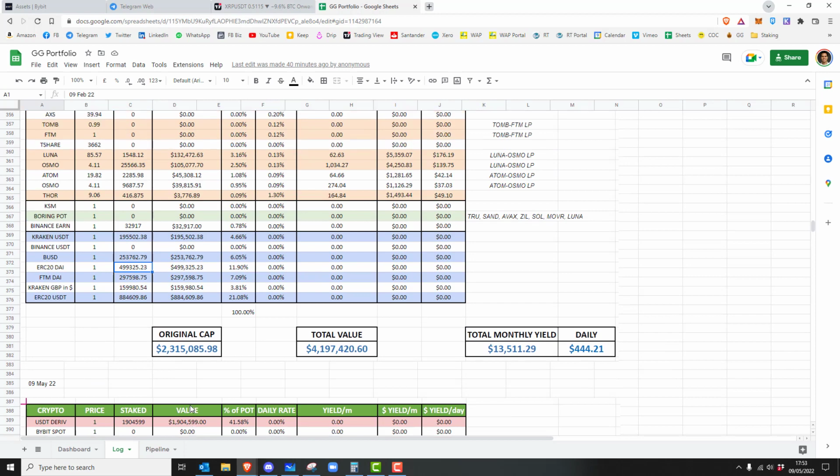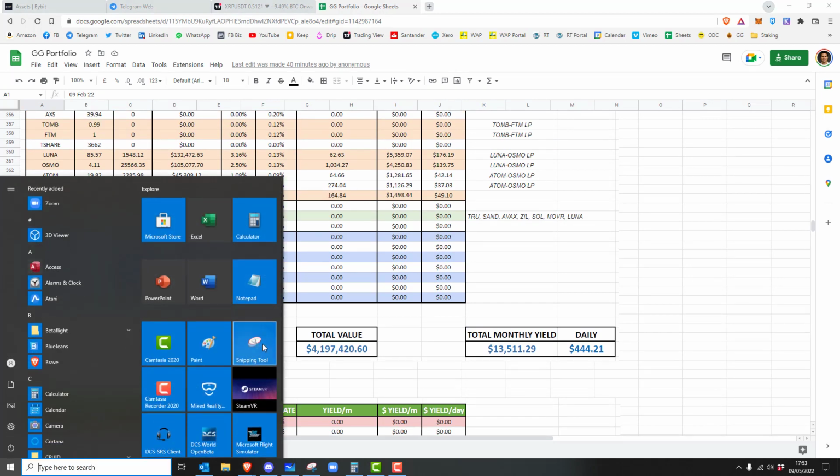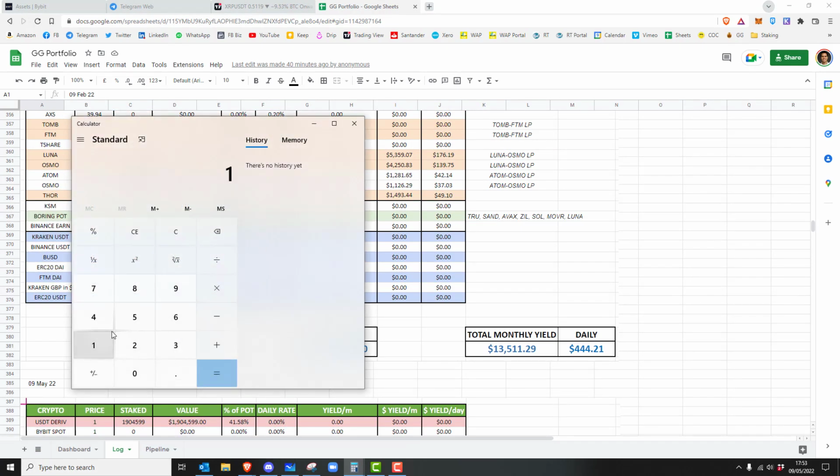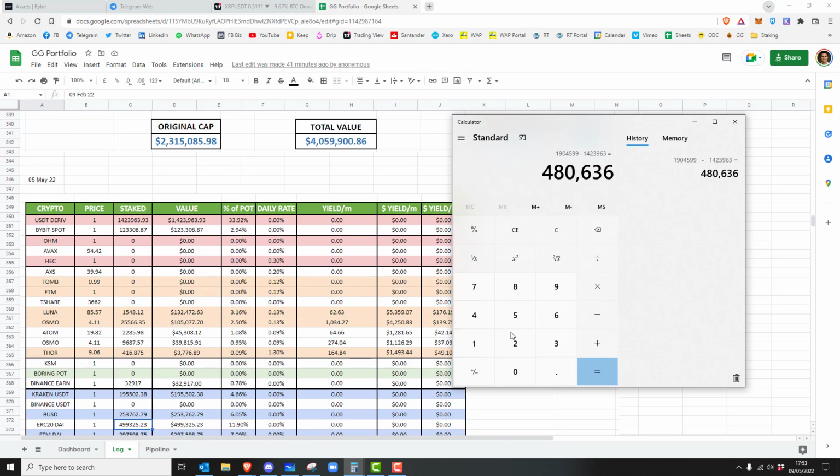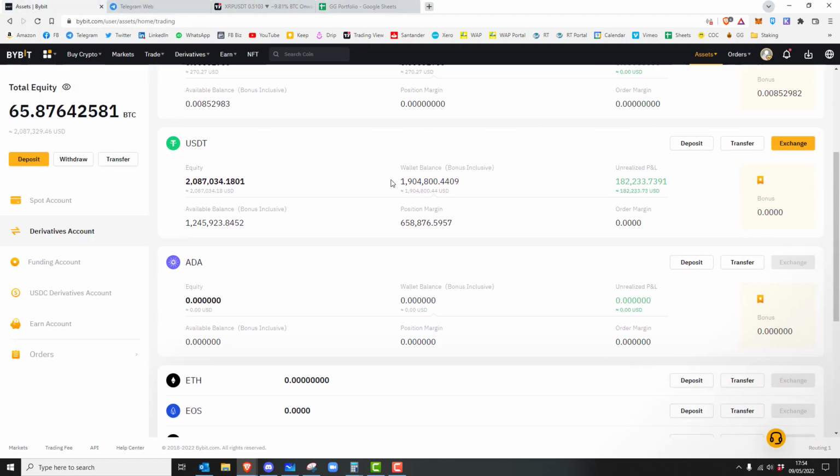So straight away, if I just get a calculator out here, 1904599 minus, what was this? 1423963. So what it's basically saying, since the 5th of May, and it's now the 9th, in the last 4 days I've made 480k worth of profit, right? That's a hard fact, because I know it. I haven't added any money into this at all.